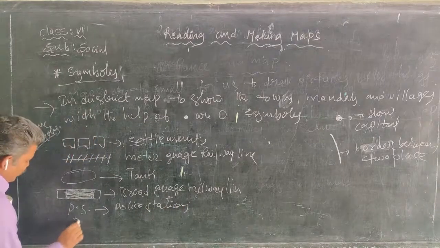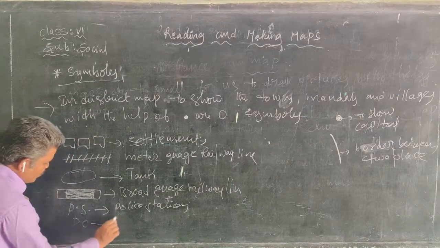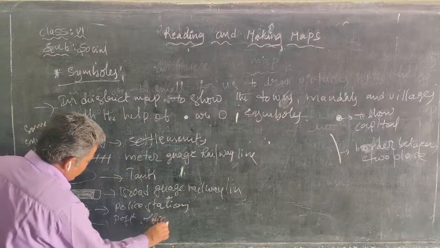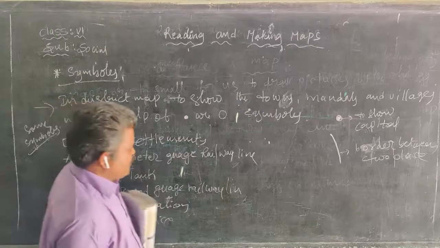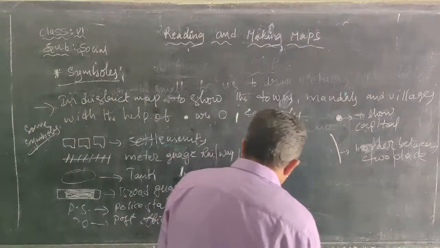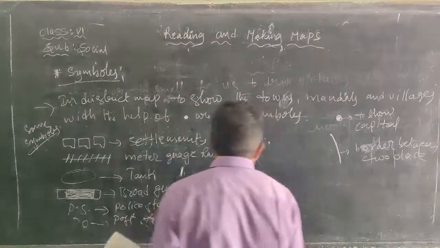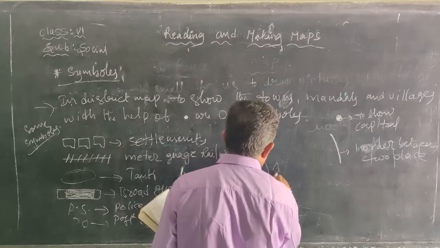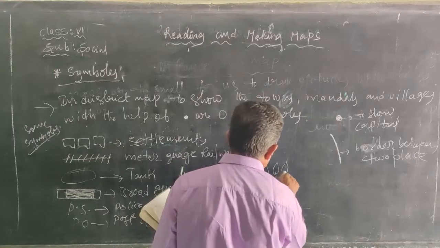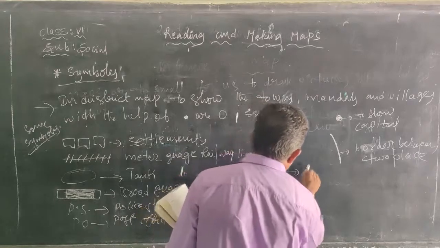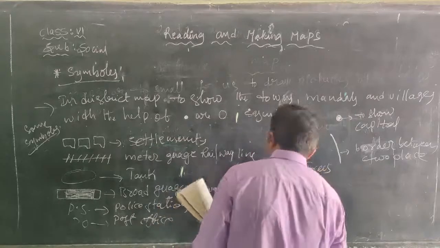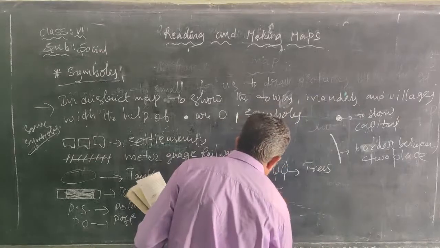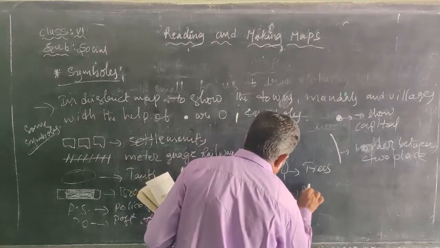Or PO means post office. And we also find trees. This is the symbol for trees. Next, this is a pakka road.